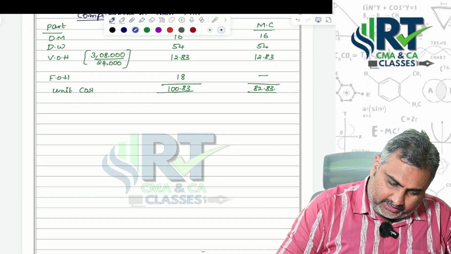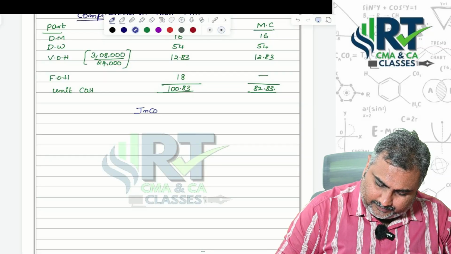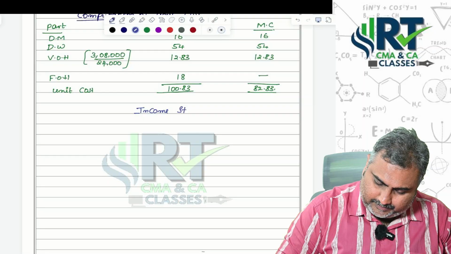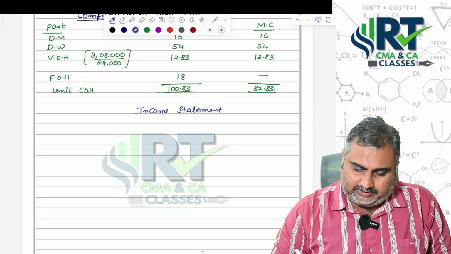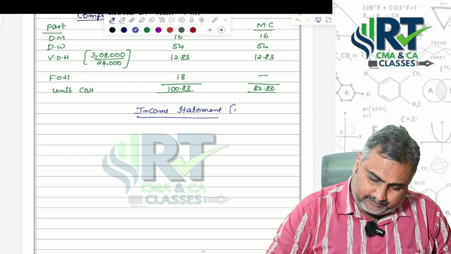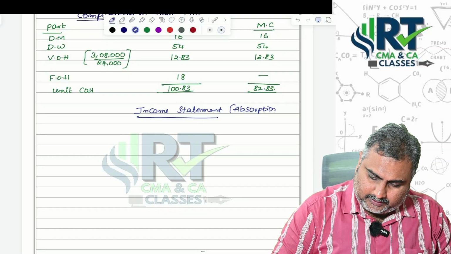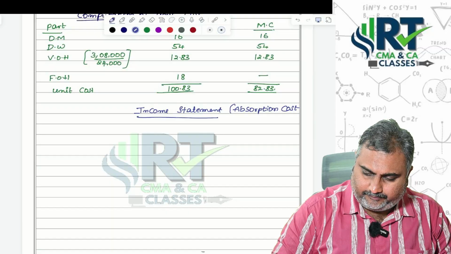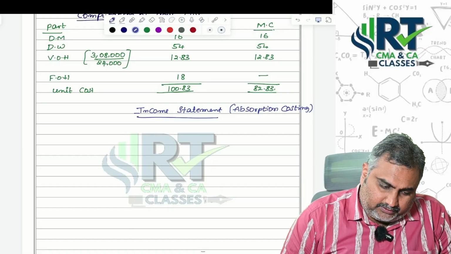Now we are calculating what? Income statement. Which concept? Absorption costing point of view.